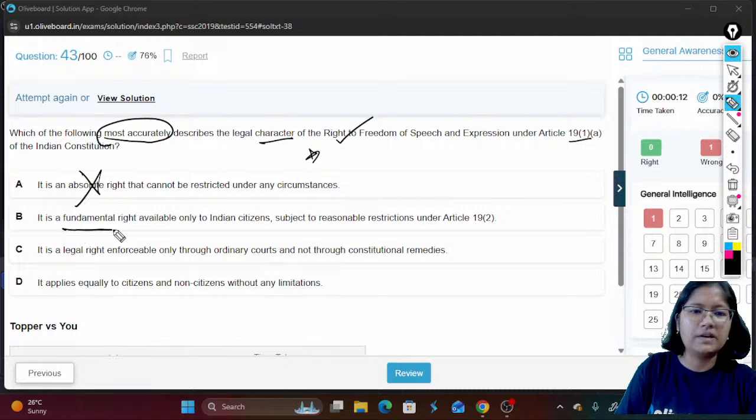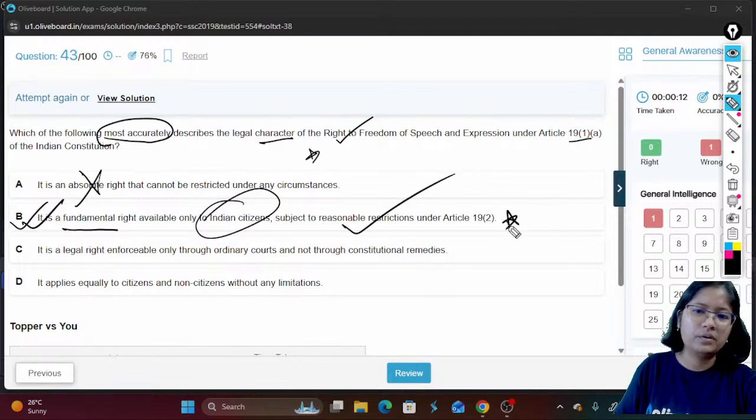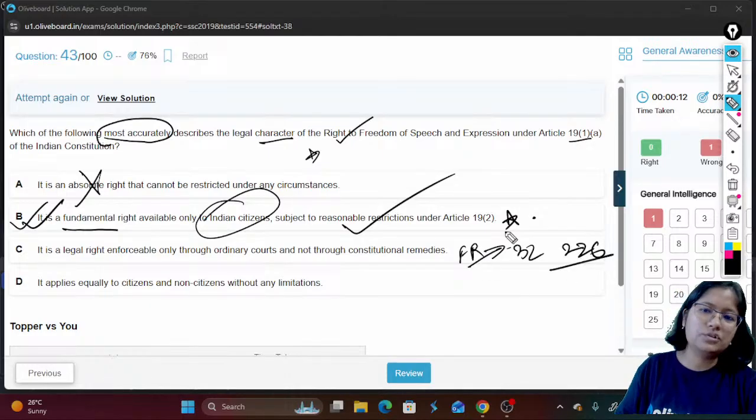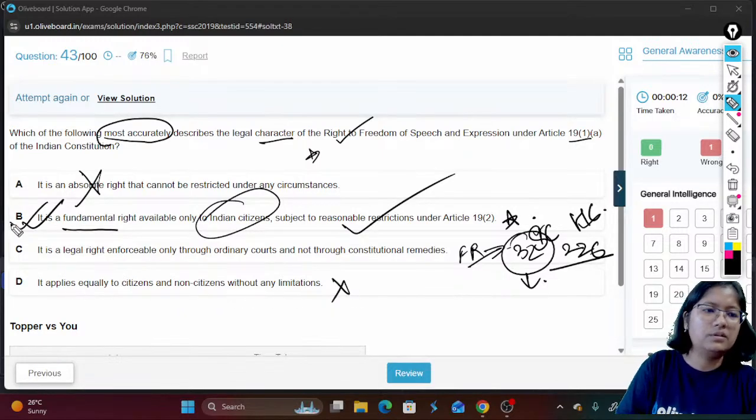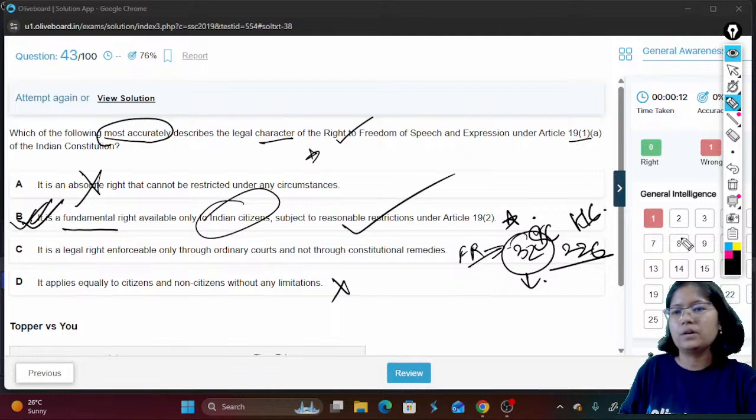It is a fundamental right available only to Indian citizens, subject to reasonable restrictions under Article 19(2). It is a legal right enforceable only through ordinary courts. No, you can go to the Constitution. Fundamental rights means Article 32 and 226. There are the constitutional remedies under Article 32, writs which can be issued by the Supreme Court and High Court. It applies equally to citizens and non-citizens. So here B is the correct answer.